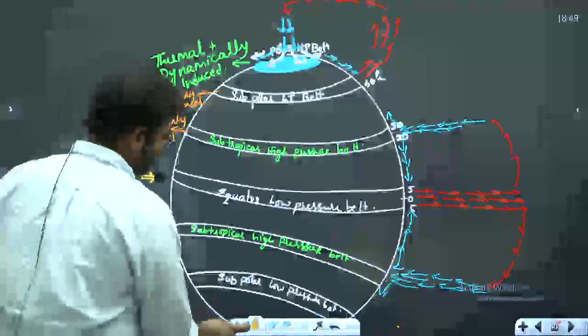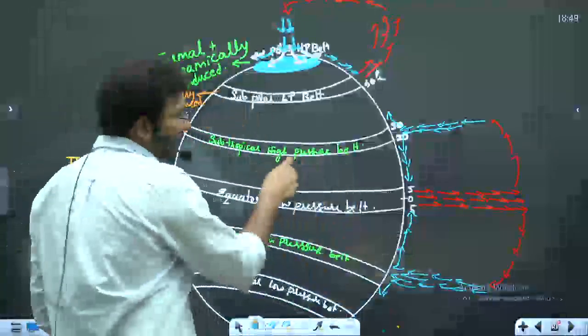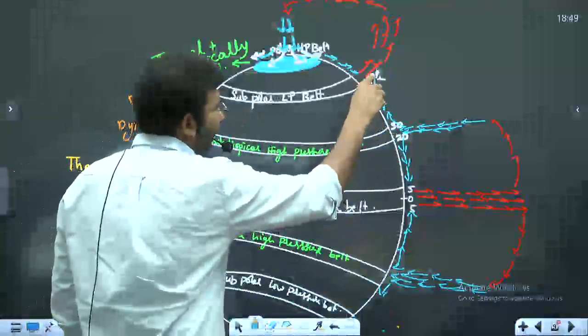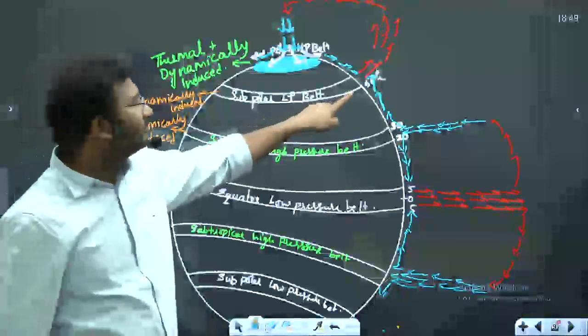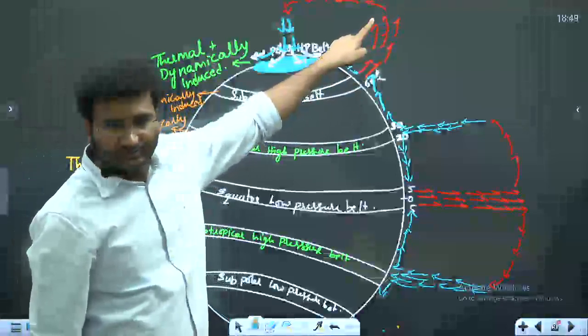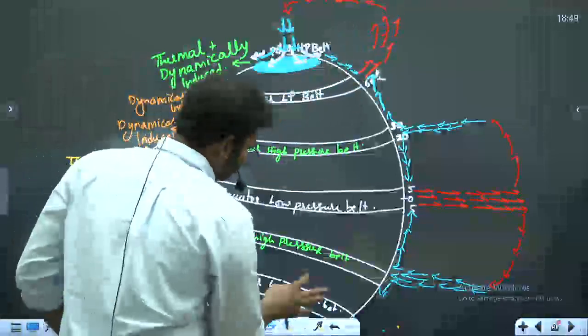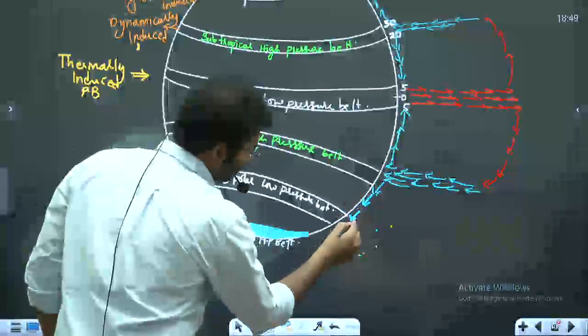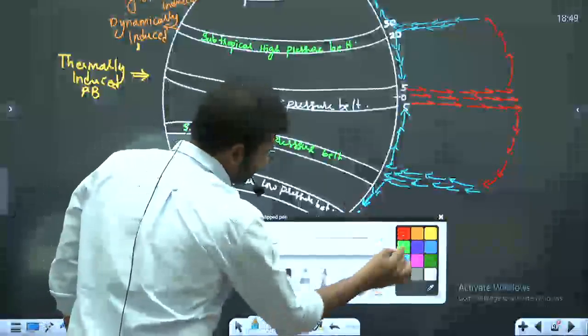And forcefully, what do you see is that the cell is completed here. It is like this. Now you see, at the high pressure belt, the wind starts to sink, and as soon as it reaches the subpolar low pressure belt, it will start to rise. Same way, in the southern hemisphere also, the wind which has come here will start to rise here.